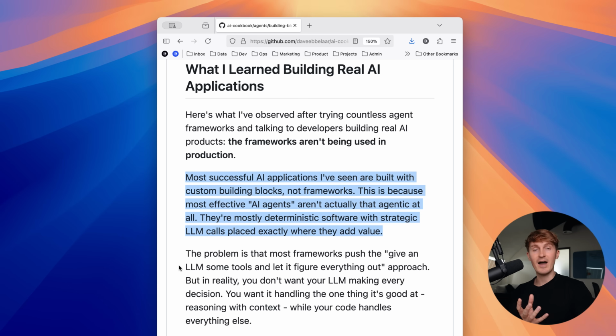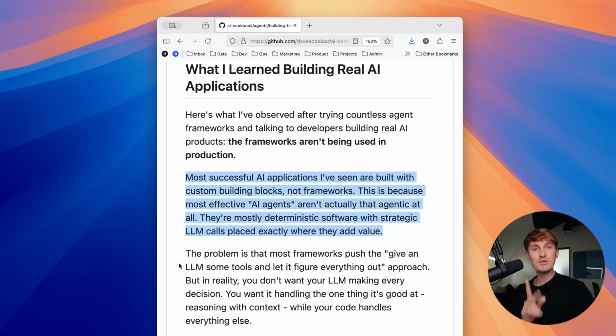Yes, models get better, but the way we work with these LLMs, it's still the same. And every time I bring this up, people are like, what? How is this possible? But our code bases from 2 years ago, they still run, they still work. We only have to change the model endpoints through the APIs because we've engineered them in such a way to not be reliant on frameworks that are essentially built on quicksand. So all this context that I'm providing right now is super important, just like with LLMs, because otherwise the rest of this video and the 7 core building blocks won't make a lot of sense.